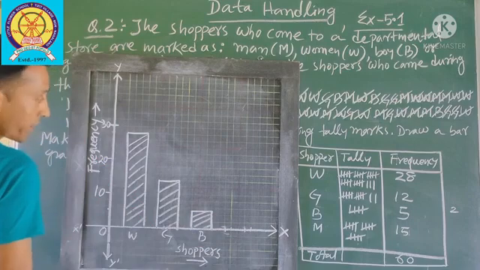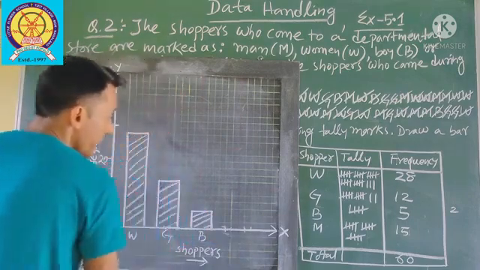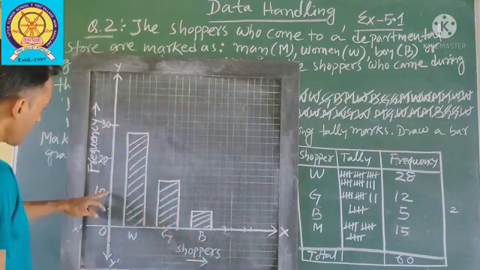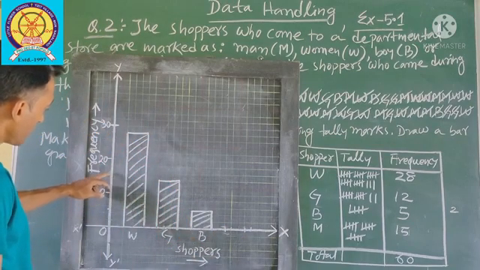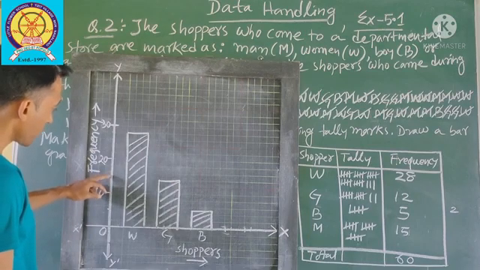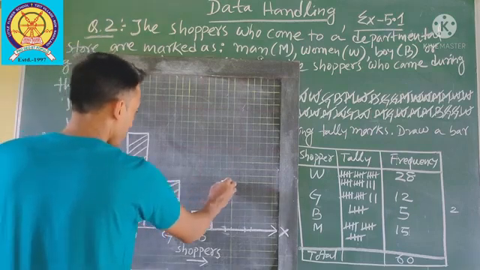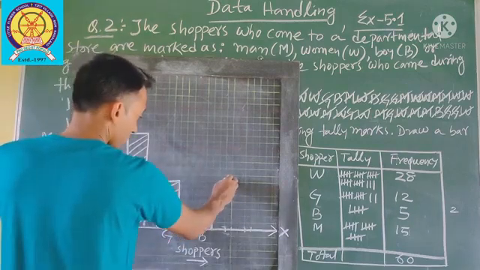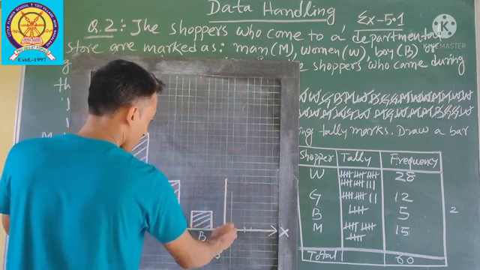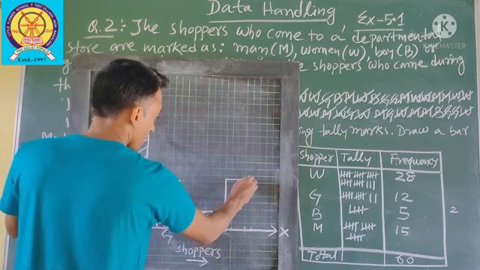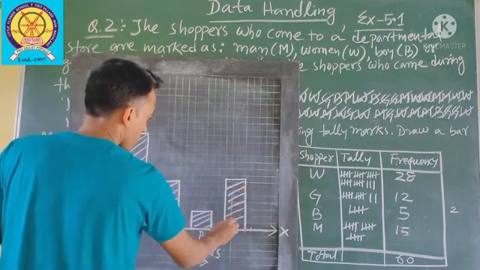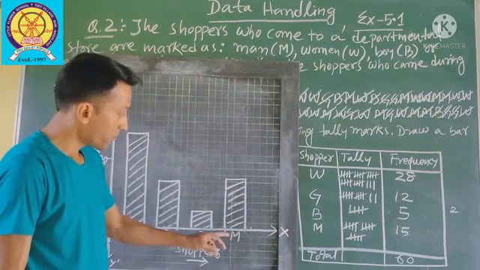This much is boy. Then man is how much? 15. 10, 12, 14, 15. 15 will be between 14 and 16, okay. 14 and 16, this line will be the man.